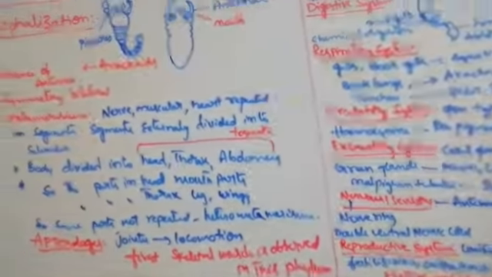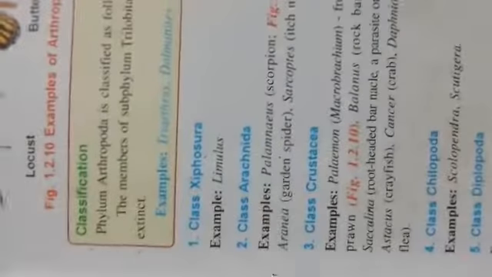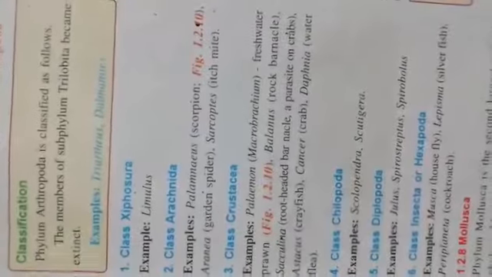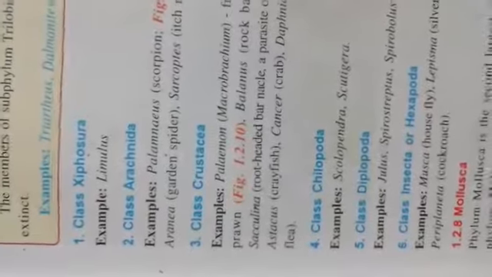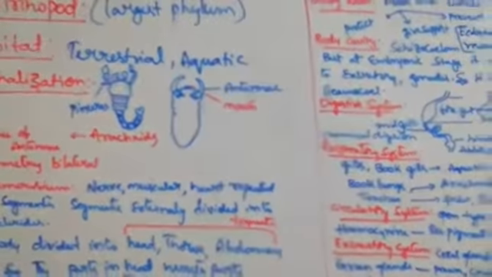Next, come to the classification of Arthropoda. See, these are the classes: Xiphosura, Limulus, the king crab; and Arachnida, scorpions and spiders, as I told you; Crustacea, prawns and the like; Chilopoda, centipede, and Diplopoda, millipede. And last, Insecta. In Insecta, Lepisma is the only insect which doesn't have wings. Okay, so this is about Arthropoda.